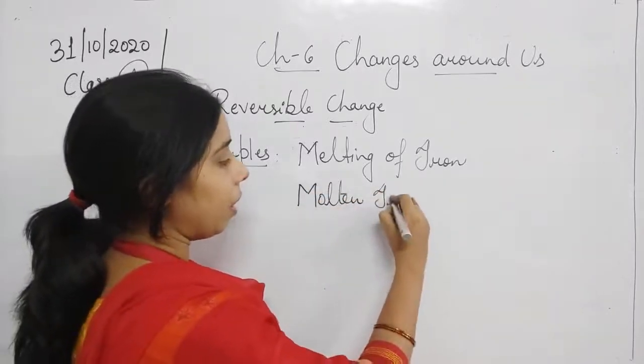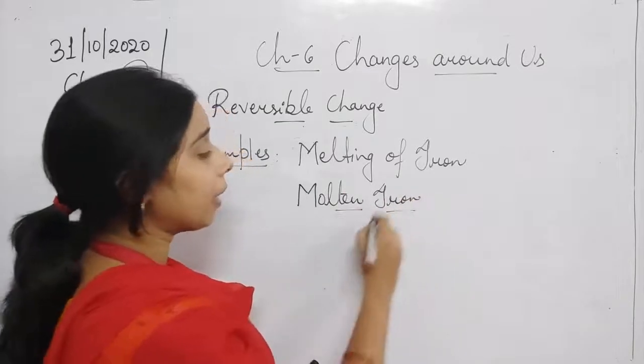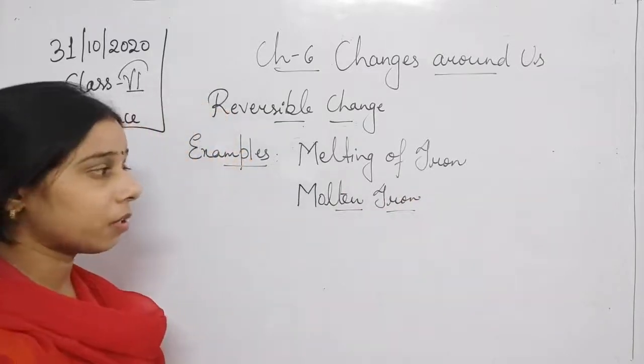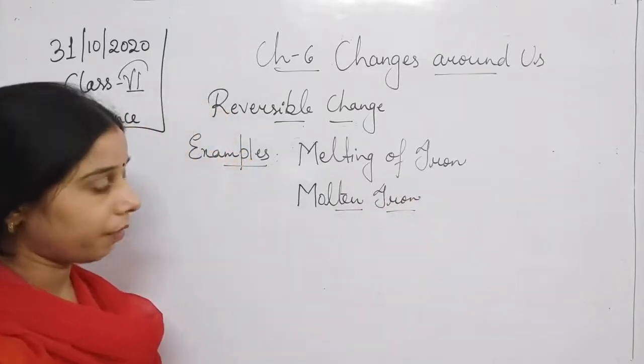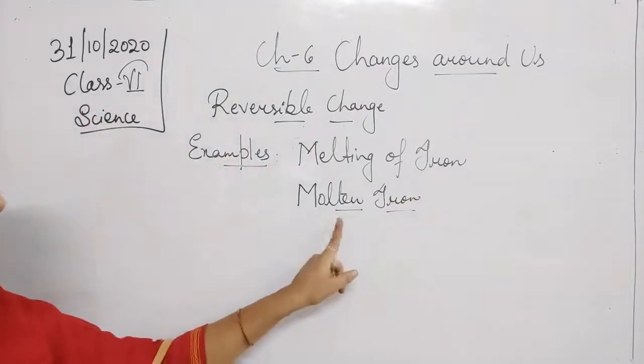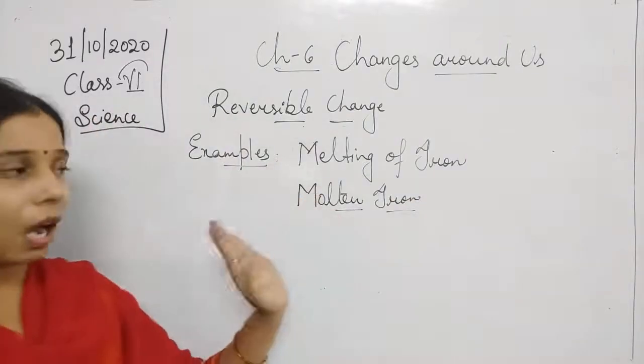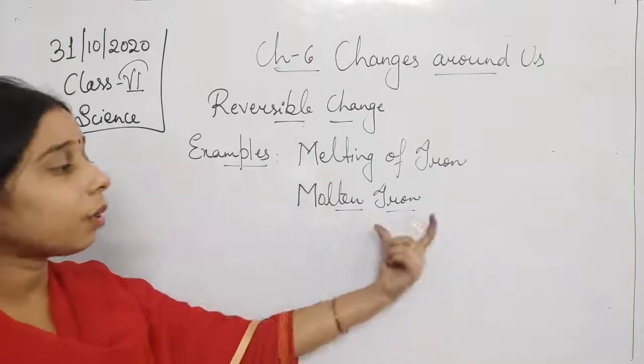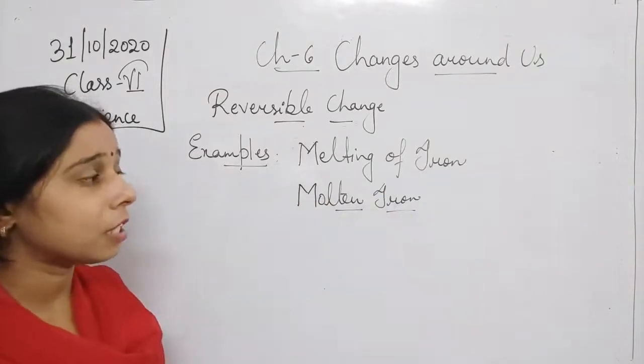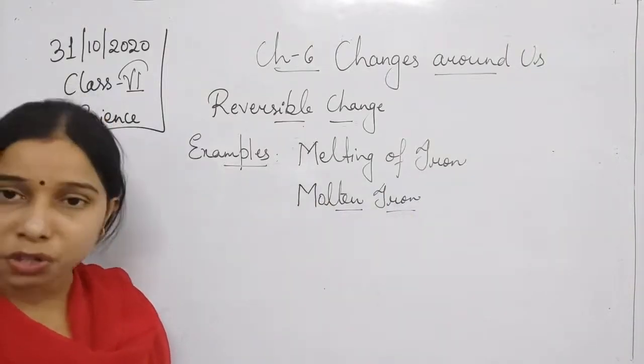Molten iron. Molten iron is what? That iron is in the form of a liquid, that is known as molten iron. When it starts melting, that is known as molten iron. Now this molten iron is basically used for giving different shapes.